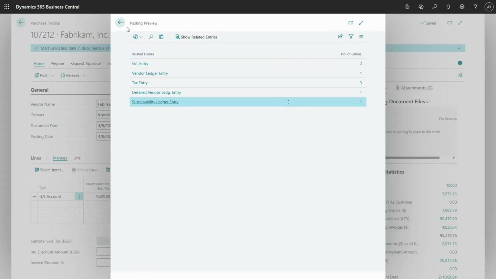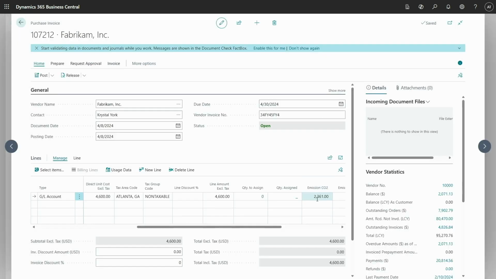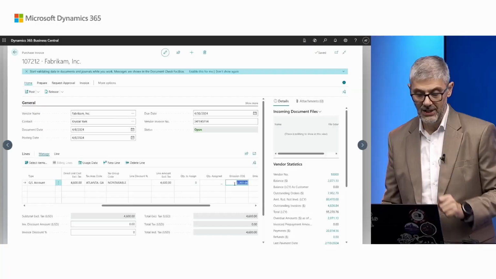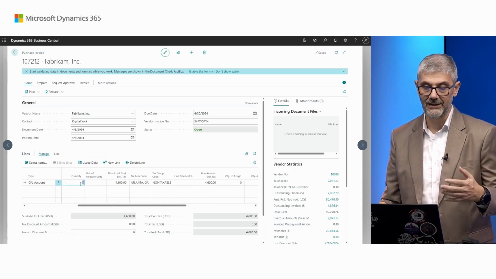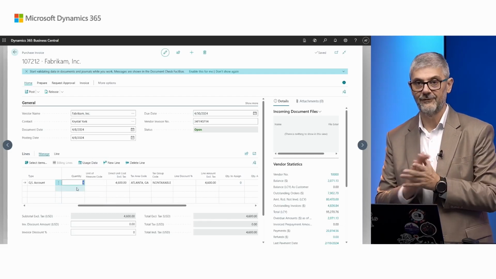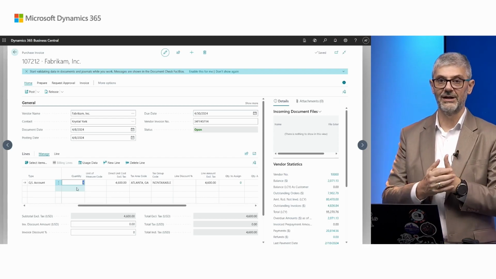What I wanted to emphasize here is that when you enter emission here, it will be the total emission for this line. But we have a field, emission per unit of measure. So if you have, for example, items, or you have 10 here, you will enter the full emission amount, but the system will calculate per unit of measure.